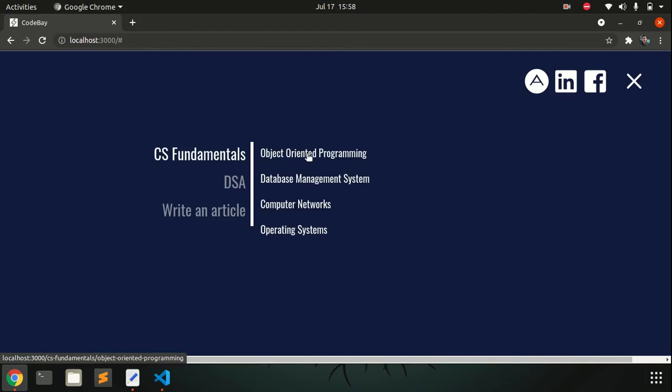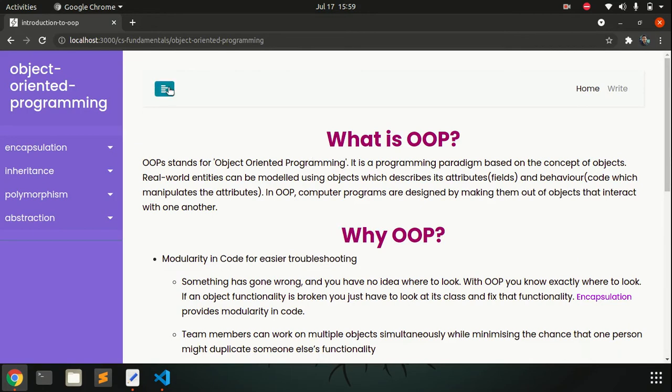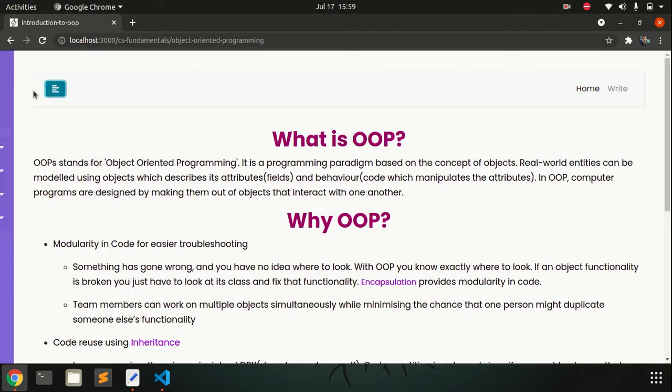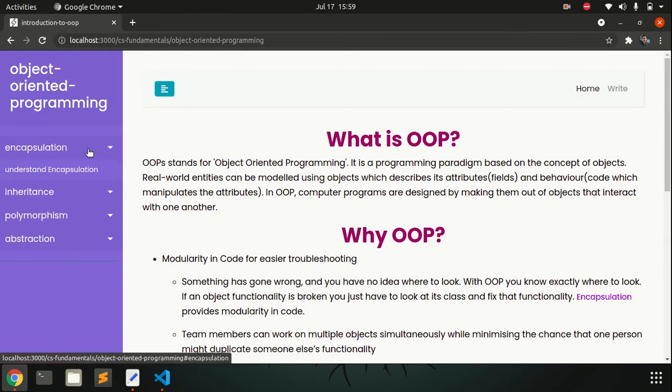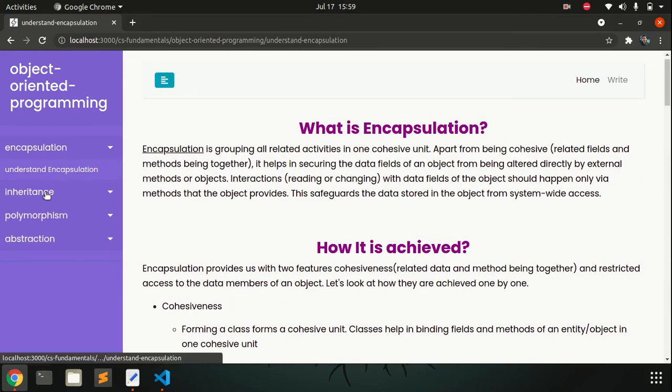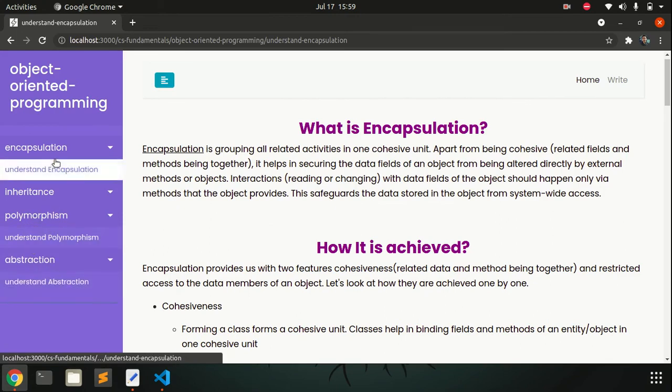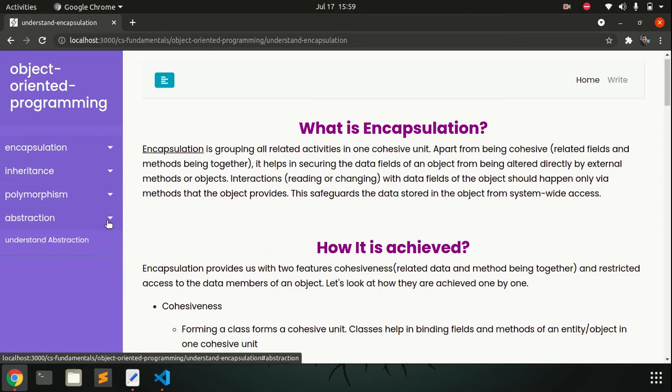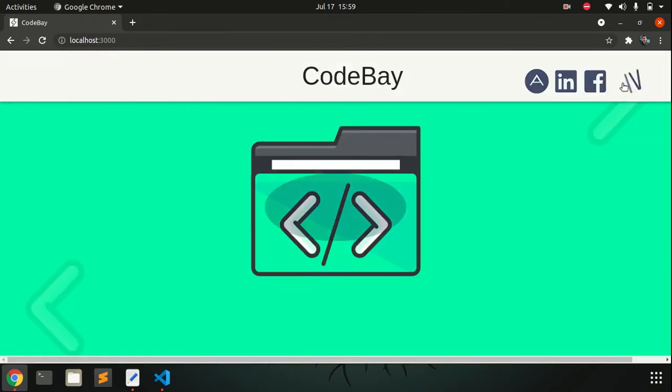So let's go through the object-oriented articles. So all the articles you can see here in the drop down menu. We have divided the articles into various topics, and each topic has various subtopics. Like encapsulation, we can see it has understand encapsulation, and then we have about inheritance, about polymorphism, about abstraction. Basically you can find all the material in crisp sense here about object-oriented programming. Let's go to home and see what all things are here.